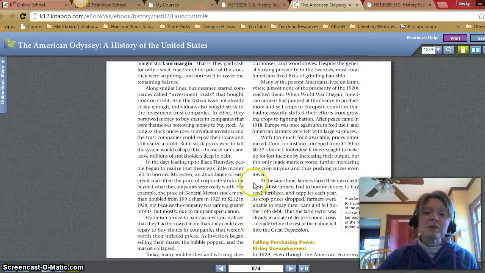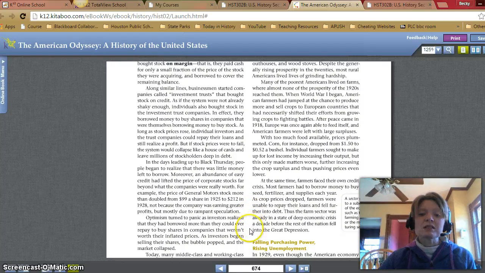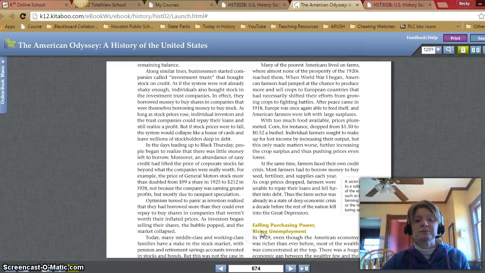At the same time, farmers faced their own credit crisis. Most farmers had to borrow money to buy seed, fertilizer, and supplies each year. As prices dropped, farmers were unable to repay their loans and fell further into debt. Thus, the farm sector was already in a state of deep economic crisis a decade before the rest of the nation fell into the Great Depression.